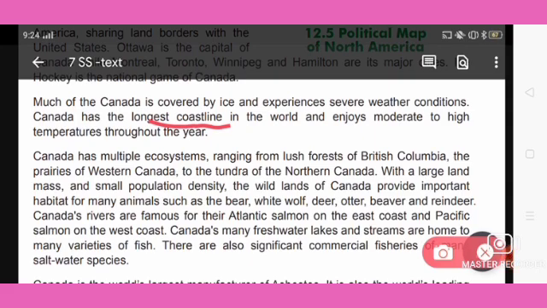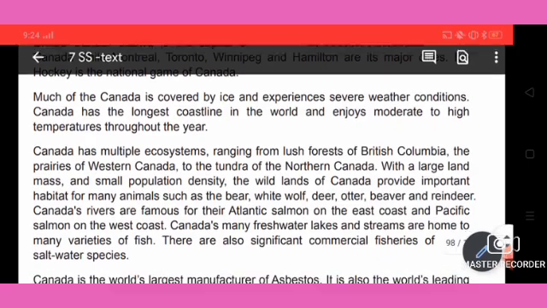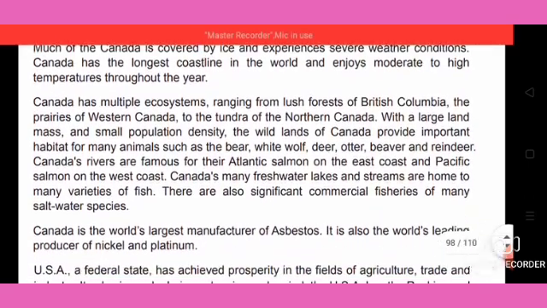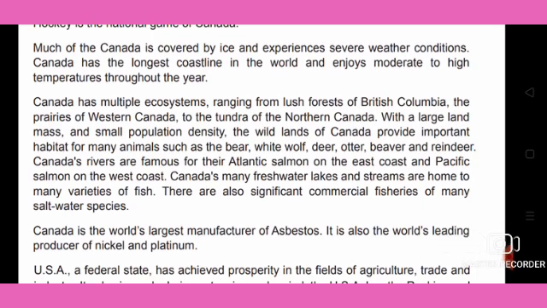Canada has multiple ecosystems, ranging from the lush forests of British Columbia and the prairies of Western Canada to the tundra of North Canada. It has the largest landmass but a small population density. The population is less, the area is more.